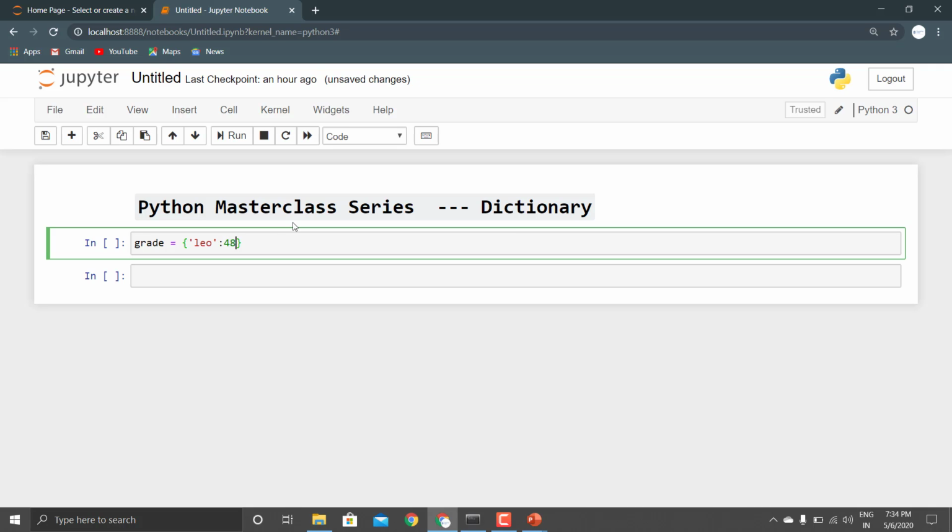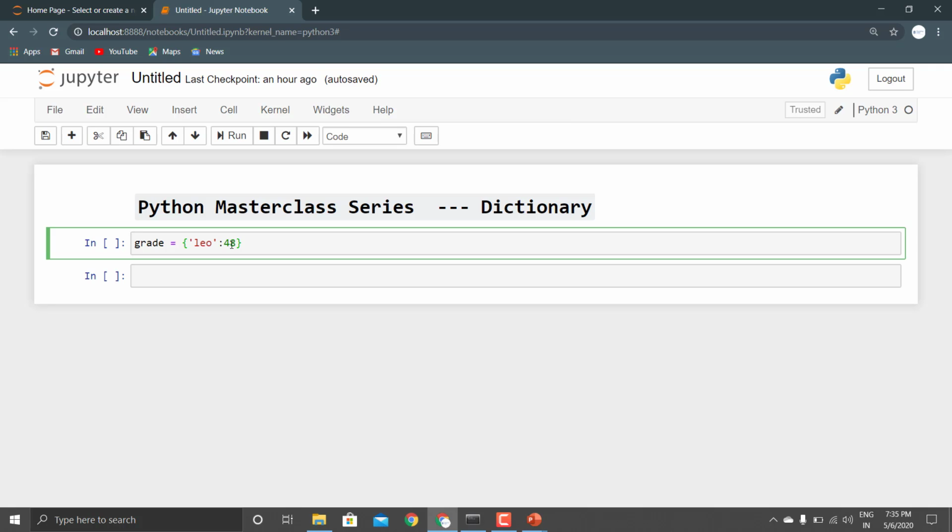Now just see the syntax of it. First of all we write the key, then the colon, and then the value related to that key. Always remember, in a dictionary a value can be repeated again and again for different keys, but a key cannot be repeated.